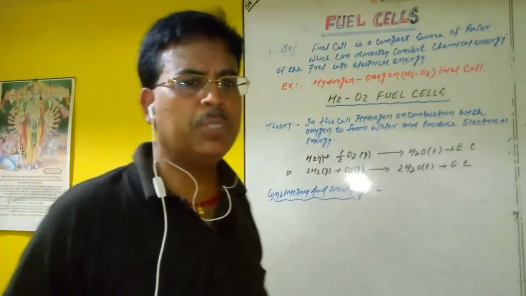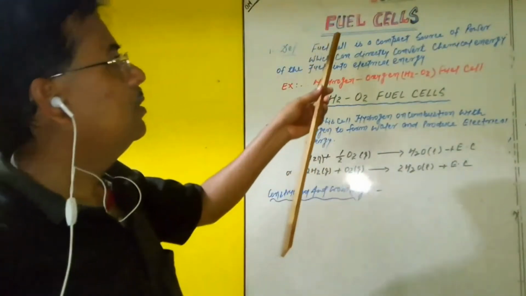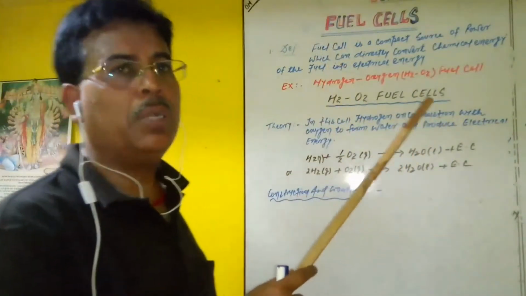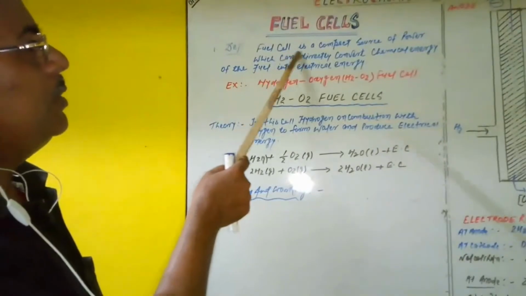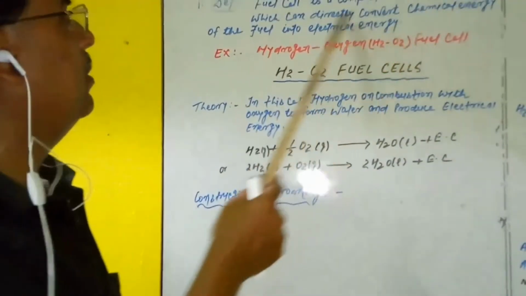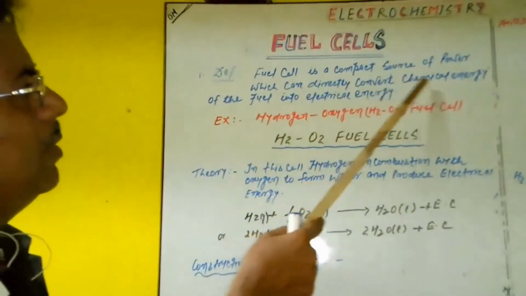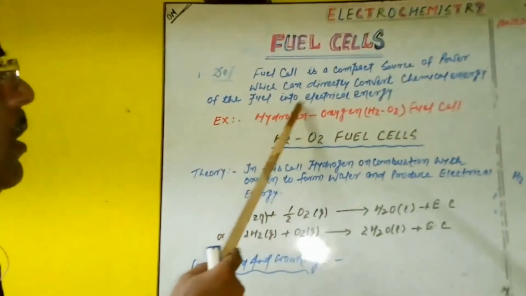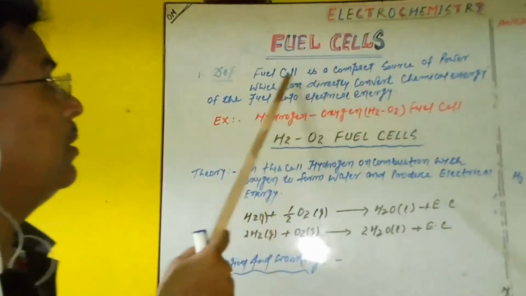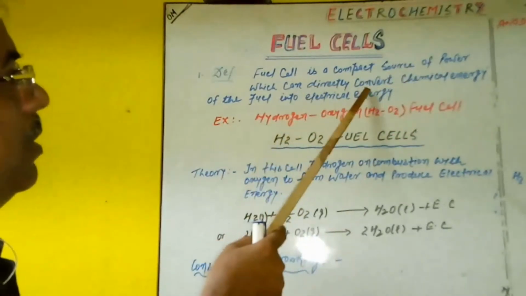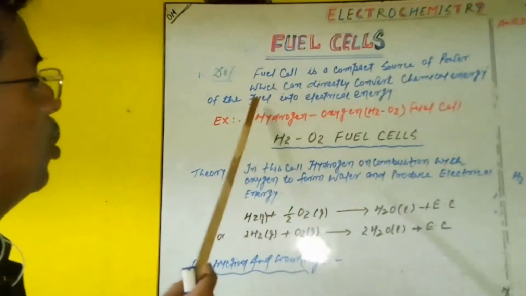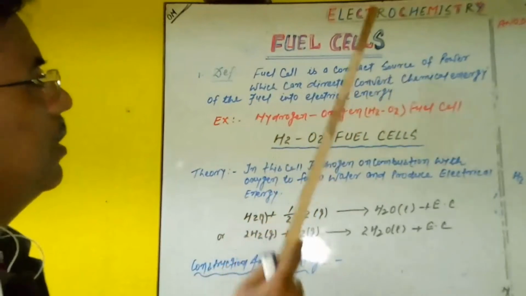So a number of definitions of the fuel cell are present. Now you see the whiteboard, in which we give the first definition. The fuel cell is a compact source of power which can directly convert the chemical energy of the fuel into electrical energy.